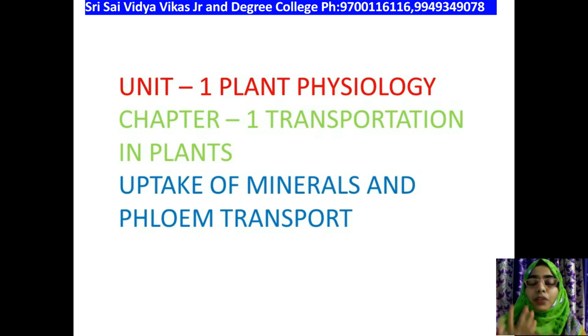Now, food is not prepared in the roots of the plants. Food is always prepared in the leaves of the plants. How? By a process called photosynthesis.